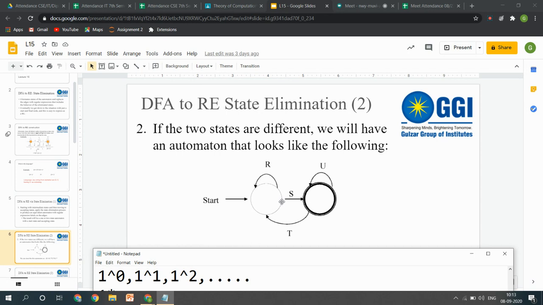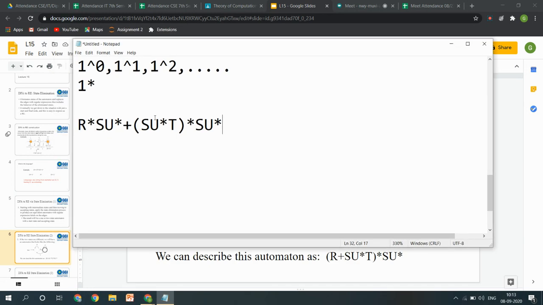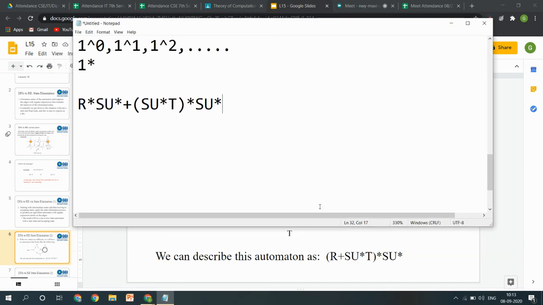One person has seen it in this way, that either it can be using this R star and S and U star only, and another would be skipping this R and moving towards this form, and all of these paths have been written in this particular scenario. I have done nothing, but I have just expanded these parentheses. So this is also a correct answer.